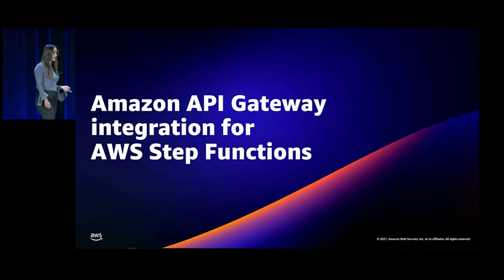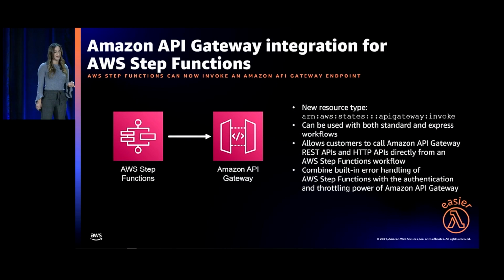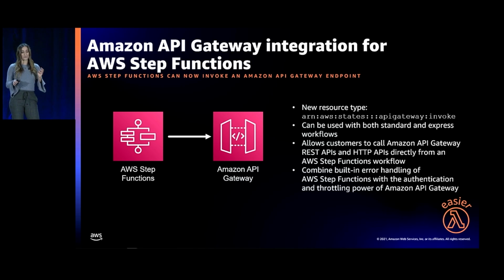API Gateway also has a new integration for step functions. Step functions can now invoke an API Gateway endpoint. And when you do this, you'll have a new resource type, and that's shown here. And it can be used with both standard and express workflows. This allows customers to call API Gateway REST APIs and HTTP APIs directly from a step functions workflow. Basically, what we did is we took the error handling of step functions and combined it with the authentication and throttling power of API Gateway.